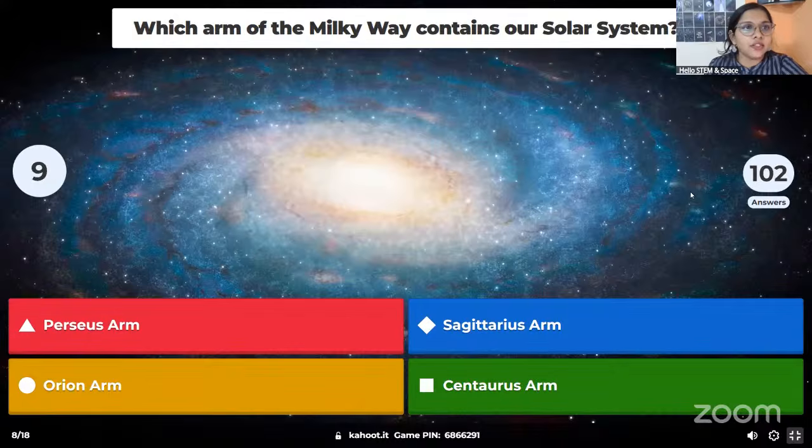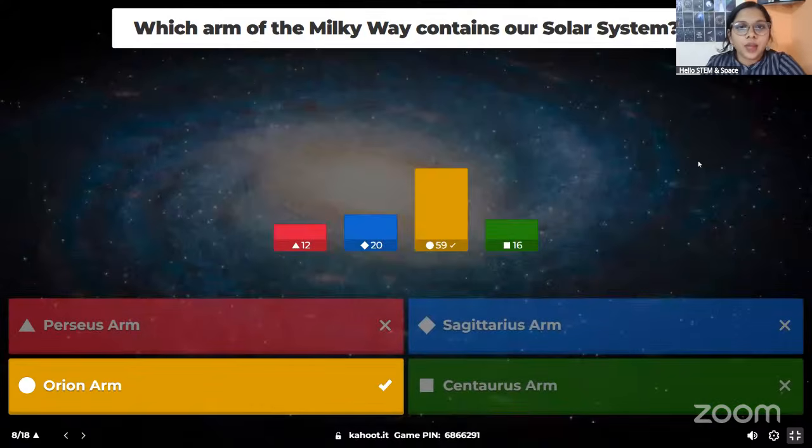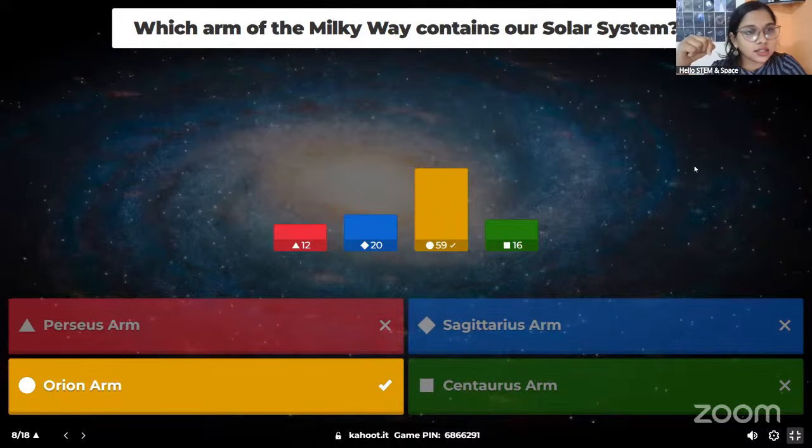Let's see how many of you can answer this question. And the correct answer is the Orion arm. Sometimes we call it the Orion spur. It's actually a tiny arm in between Perseus arm and Sagittarius arm. So that's where you can find our solar system. It's in Orion arm or Orion spur.